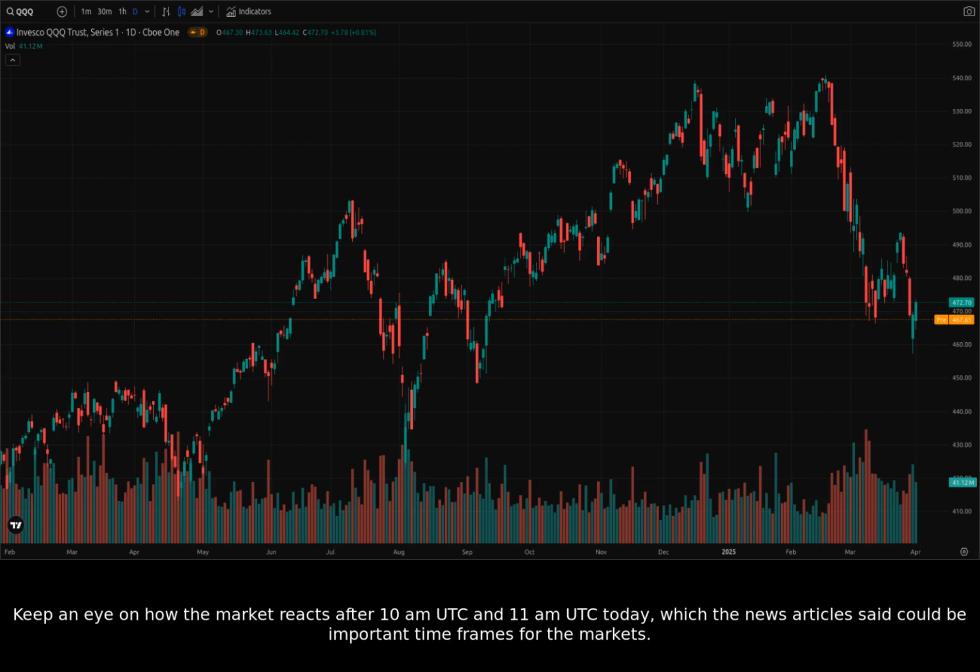Keep an eye on how the market reacts after 10 a.m. Universal Time Coordinated and 11 a.m. Universal Time Coordinated today, which the news article said could be important timeframes for the markets.